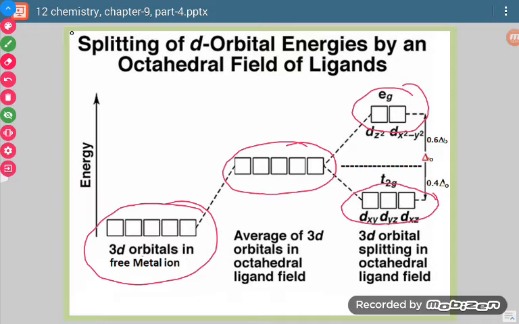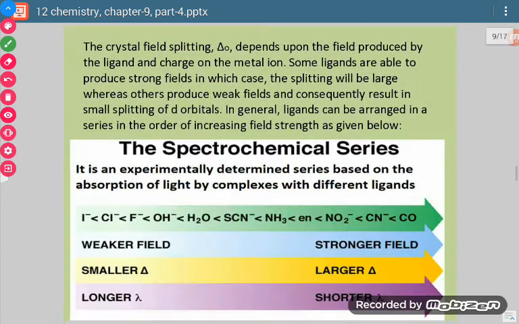So the total energy separation is delta O. If we compare the lower set with the average energy of the d orbitals, it is 40% of the total, and if we compare the energy of the Eg set with the average d orbital energy, it is 60% of the total separation energy.